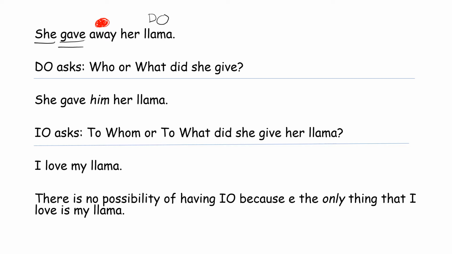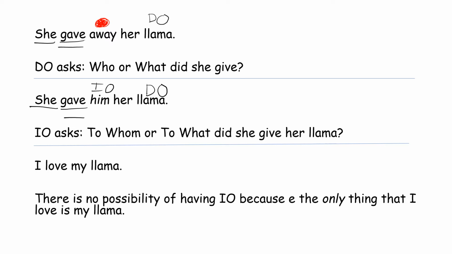Let's take a look at the next sentence. She gave him her llama. The indirect object asks the question, to whom or to what did she give her llama? And again, we can parse by looking at our verb, our subject. Our direct object is llama, and our indirect object is him, because that's referring to whom she is giving her llama to.